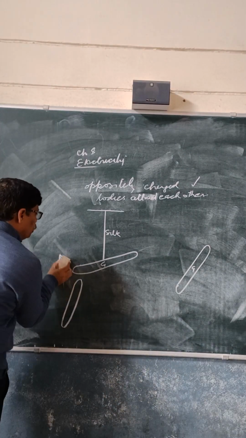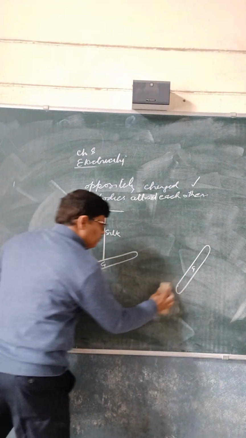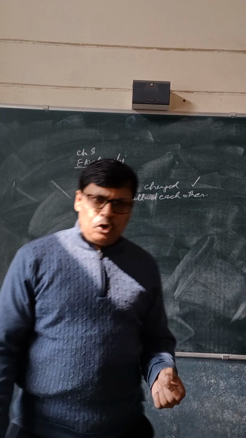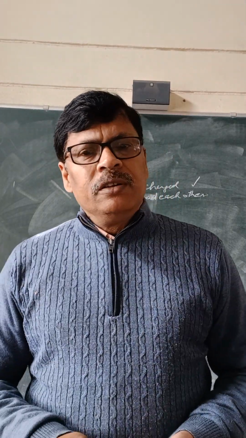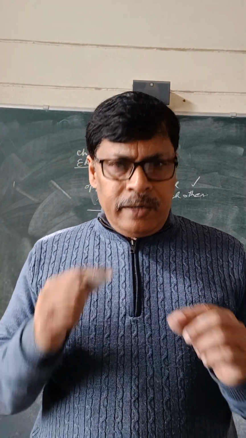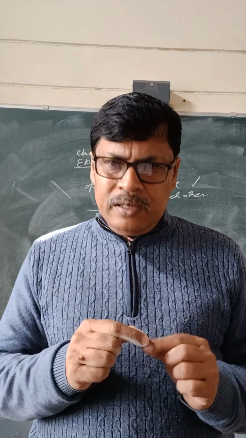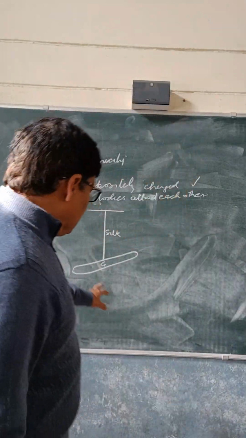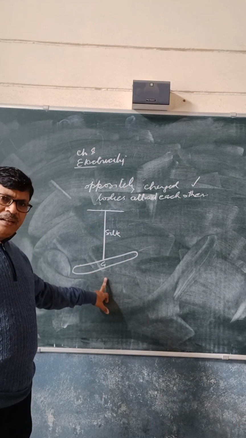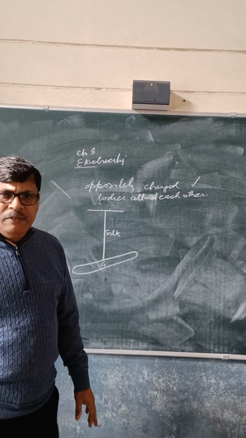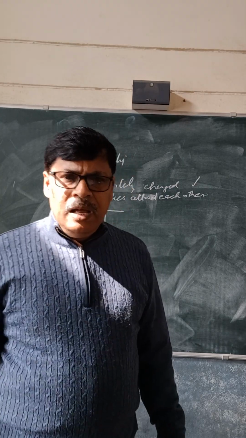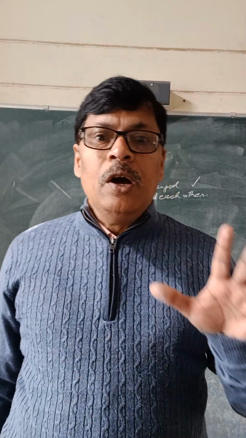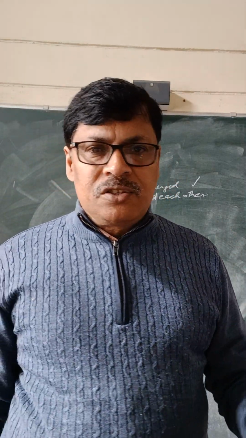The first process is the same. We take a glass rod, rub it with silk, take a fine silk thread, tie the glass rod with that and suspend it freely. Now this glass rod is positively charged.